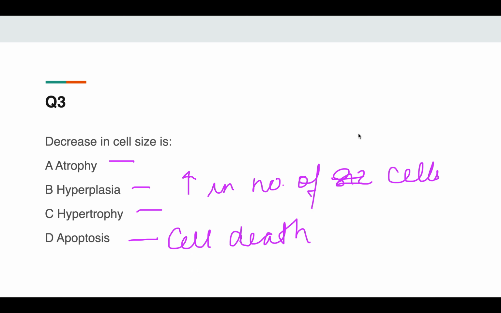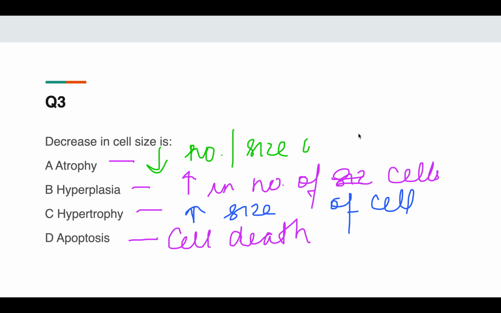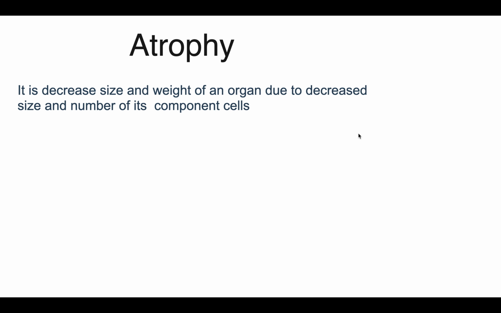Hypertrophy means increase in size of the cell, and atrophy means decrease in either the number of cells or the size of cells. So the answer will be atrophy.